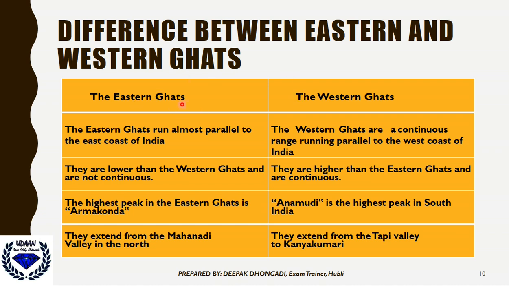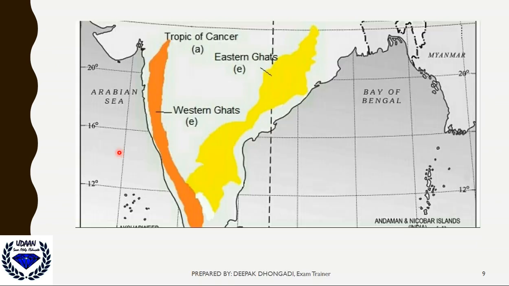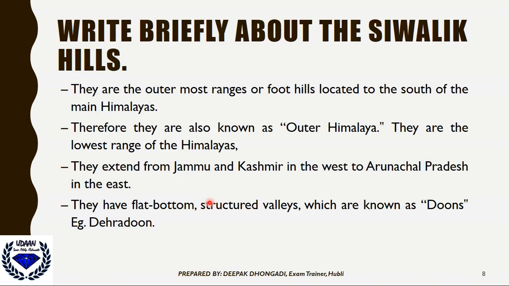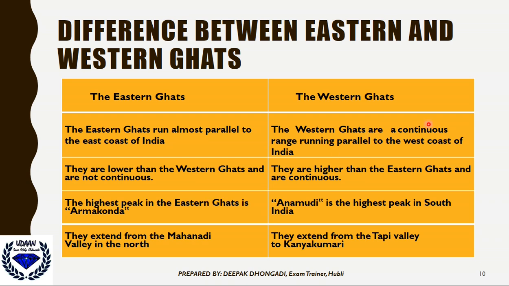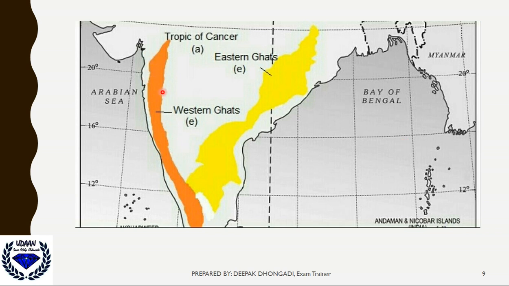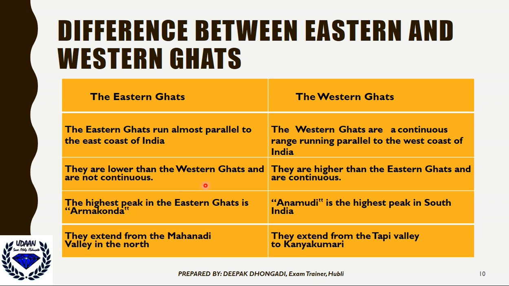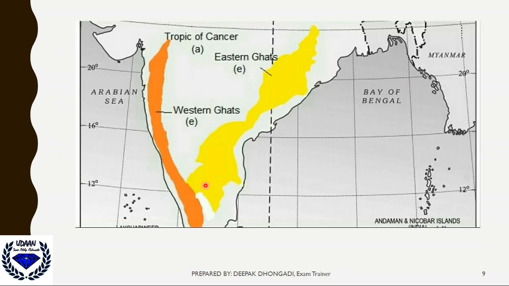So what is the importance of the Eastern Ghats, along with their differences, we will be knowing here. See, the Eastern Ghats run parallel to the east coast of India, the yellow portion. Similarly, the Western Ghats are a continuous range running parallel to the west coast of India. Then, Eastern Ghats are lower than Western Ghats and are not continuous.